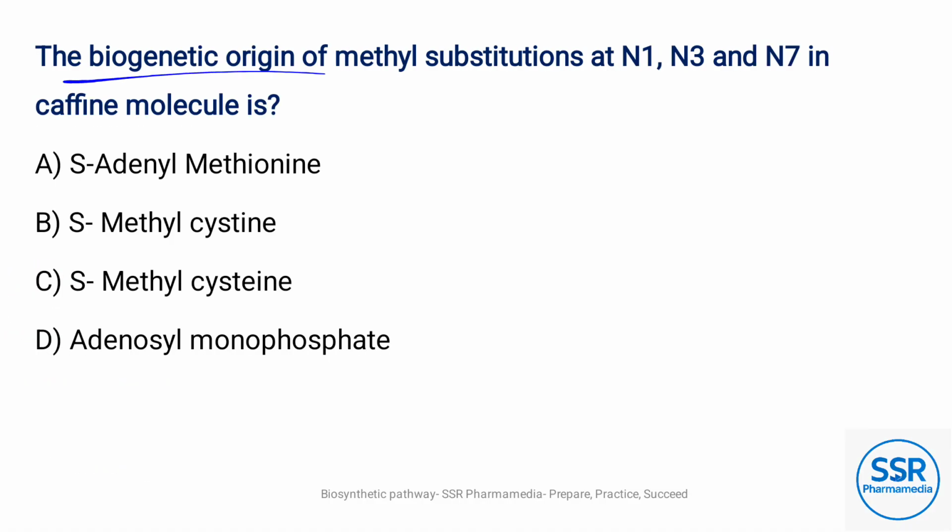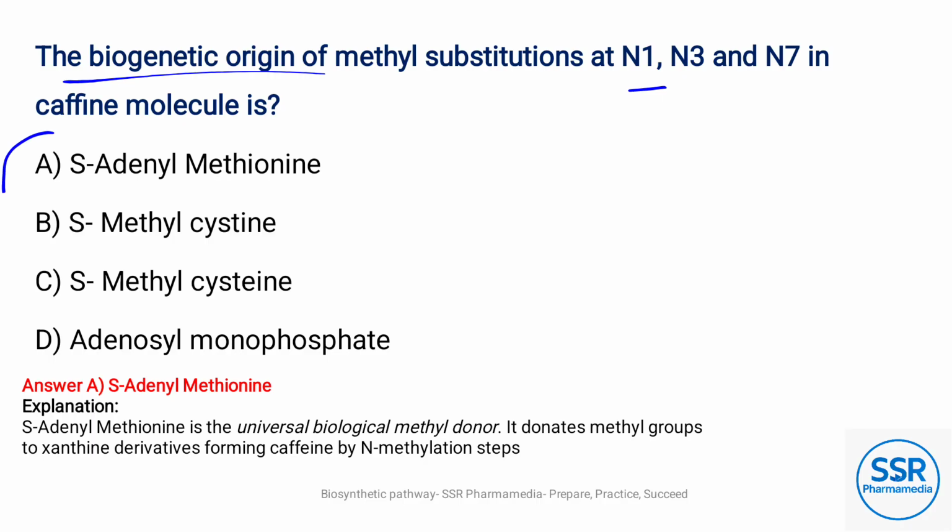The biogenetic origin of methyl substitutions at N1, N3 and N7 in the caffeine molecule is option A, S-adenosyl methionine. S-adenosyl methionine is the universal biological methyl donor. It donates methyl groups to xanthine derivatives, forming caffeine by N-methylation steps.